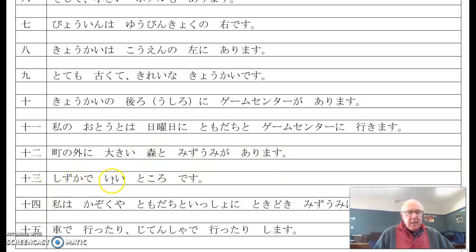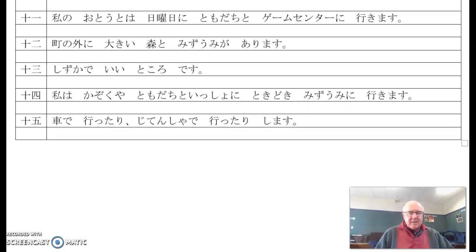13. Shizuka de ii tokoro desu. Watashi wa kazoku ya tomodachi to issho ni, remember, to issho ni means together with, tokidoki mizumi ni ikimasu.